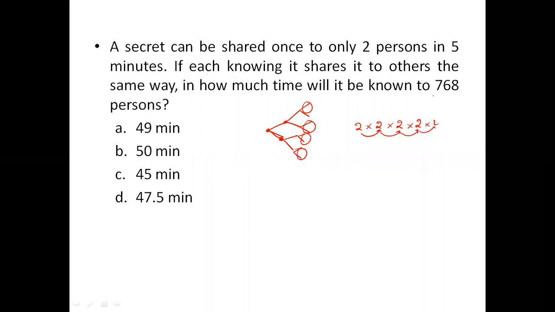Now he's asking how much time will be taken for it to be known to 768 persons. Now we know that every 5 minutes, 2 into 2 into 2 into 2 into 2, like that, 5 minutes, 5 minutes, the same geometric progression continues.